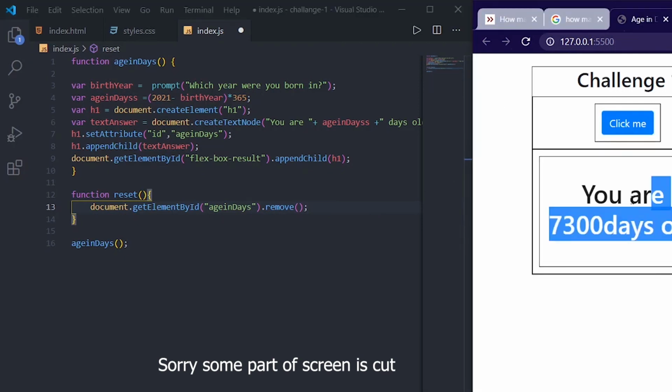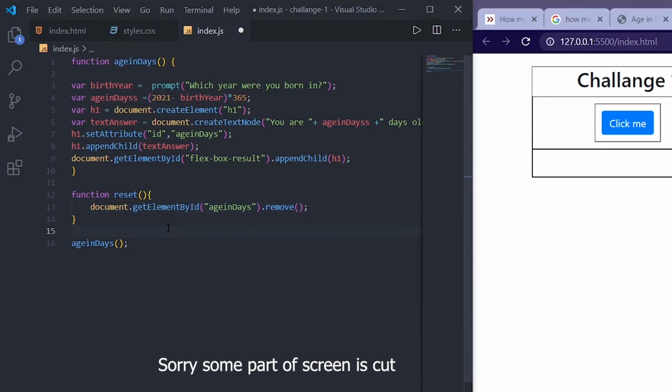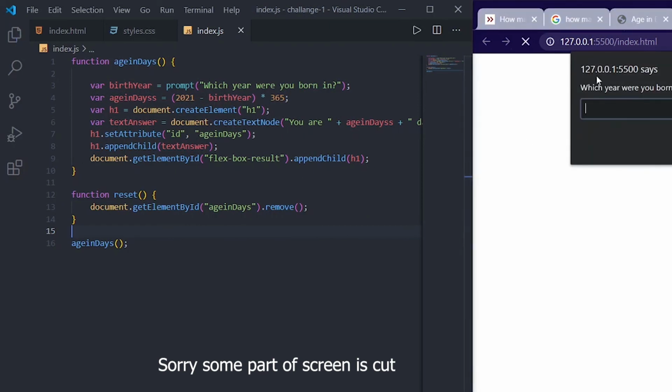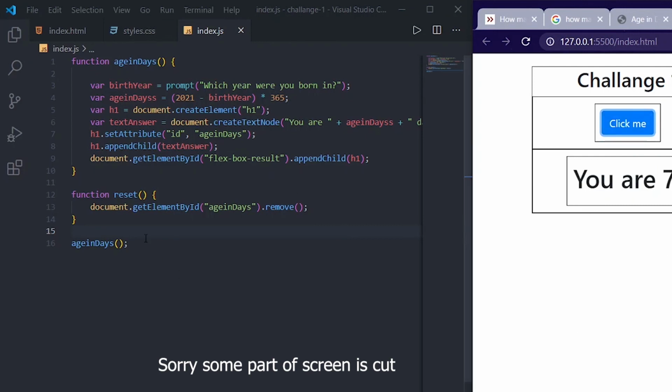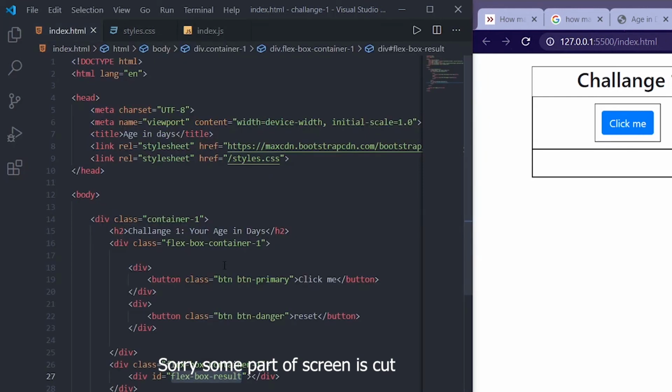Okay, you can see the result here. When I click on this reset, everything is gone. So for that I am going to use this line and done. But when I save this, you can see we are getting a prompt here without clicking on this. So what we need to do is, we no need to call this from here, we just need to save this,